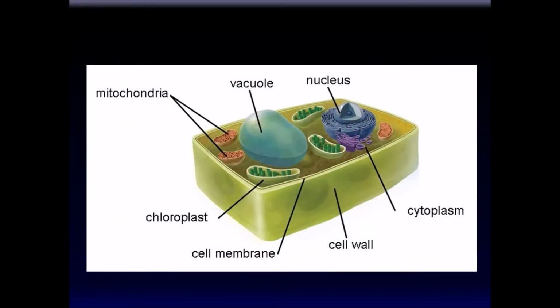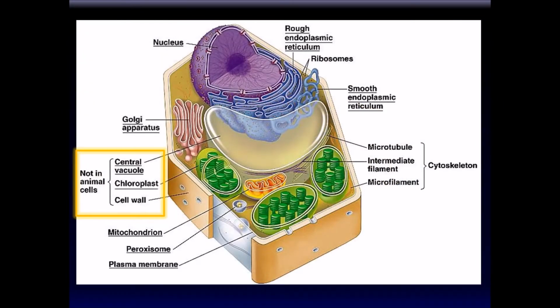As you recall, plant cells have some special features. Distinguishing features of a plant cell are its cell wall, the chloroplast, and of course, the vacuole. These three important features, the cell wall, the chloroplast, and the central vacuole, are very peculiar to plants, and they are not found in animal cells.